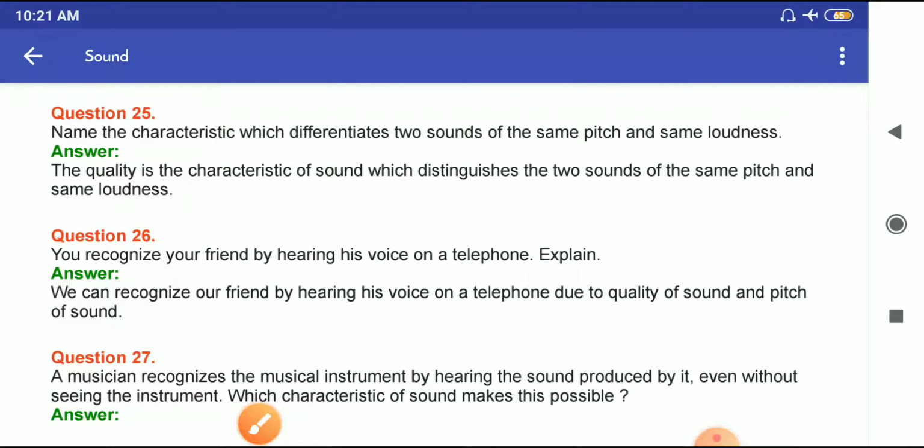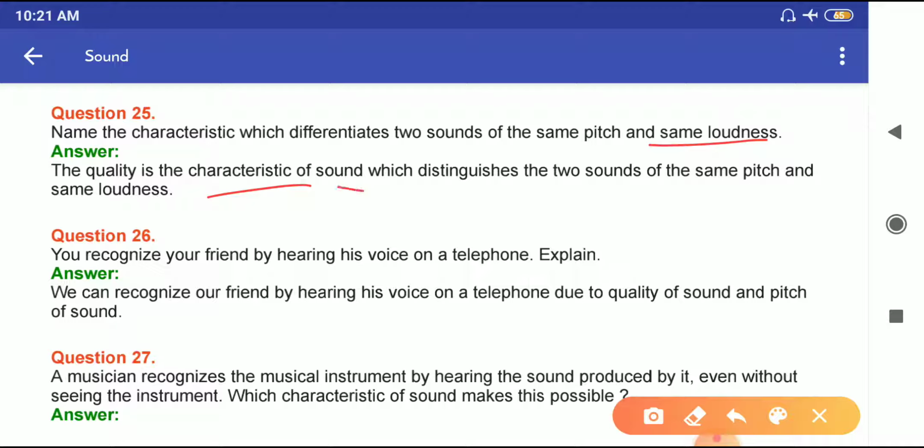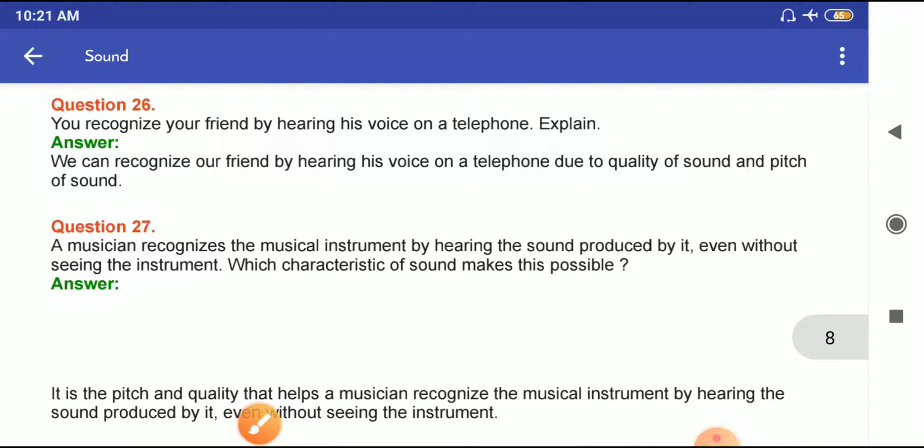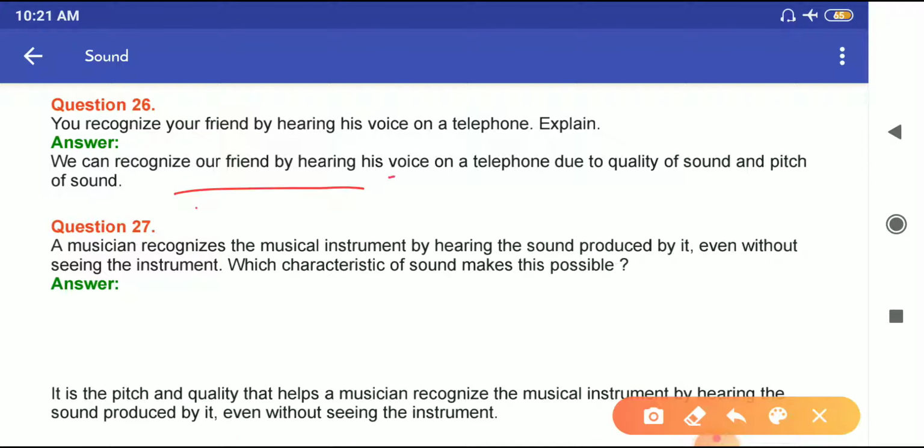Now question number 25. State the characteristic which differentiates two sounds of the same pitch and loudness. The quality is a characteristic of sound which distinguishes the two sounds of same pitch and same loudness. Question number 26. You recognize your friend by hearing his voice on a telephone. Explain. We can recognize our friend by hearing his voice on a telephone due to quality of sound or pitch of the sound.